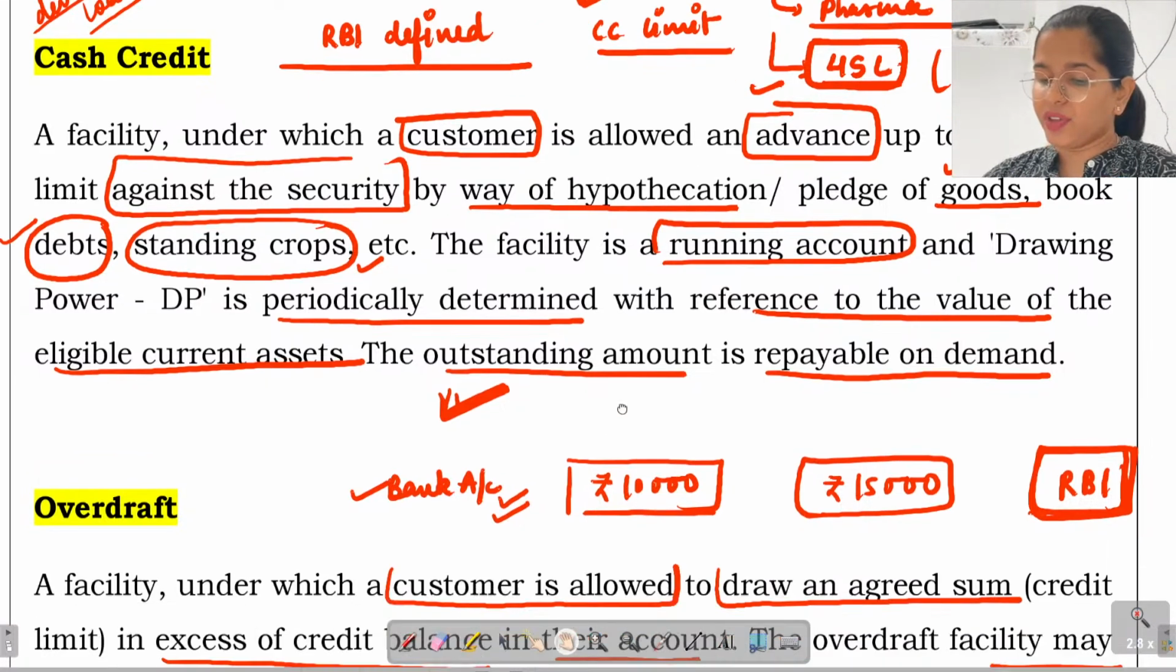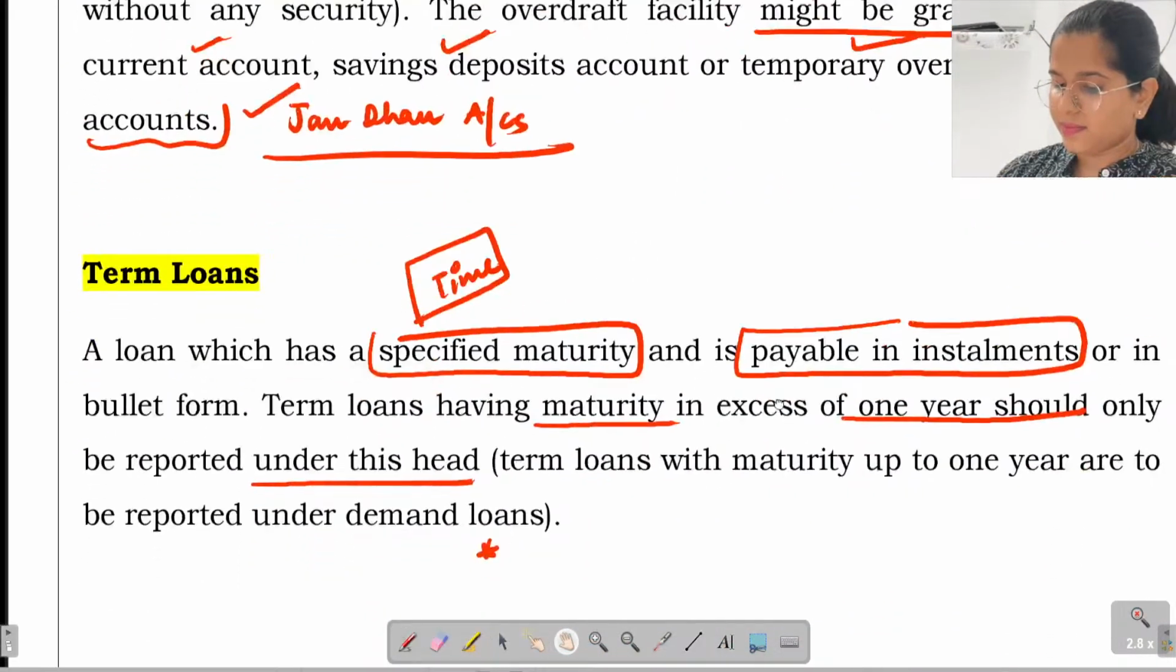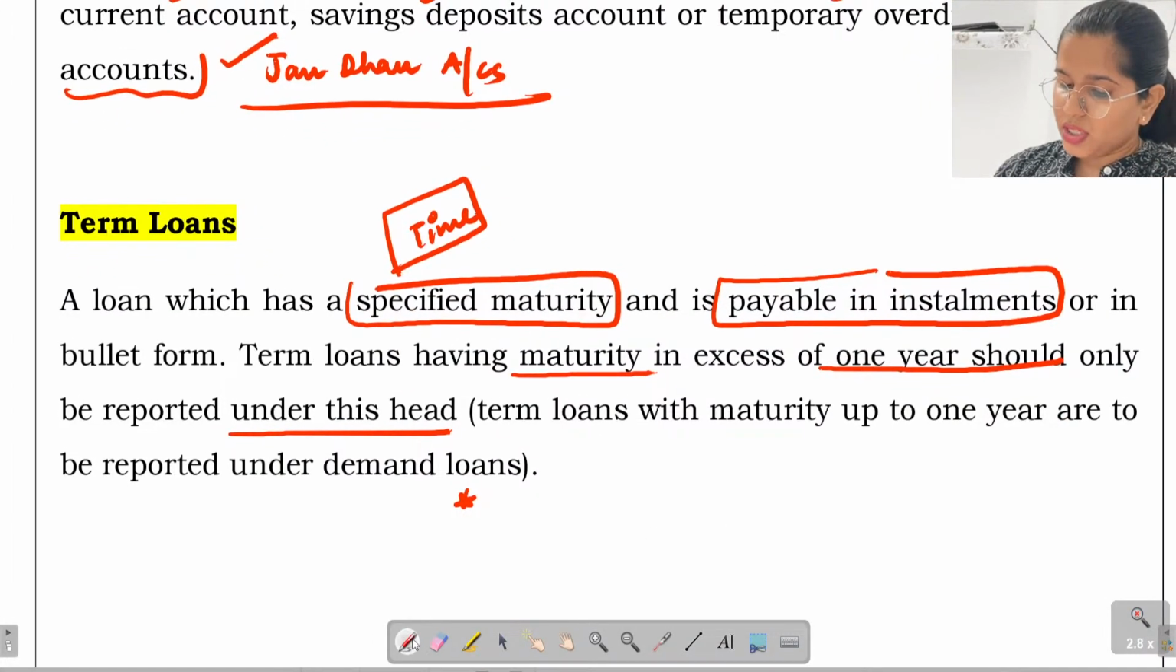ठीक है. Next we have the overdraft. Overdraft क्या होता है? Over here you are allowed to withdraw in excess of what you have in your account. Yesterday also I told you that if you have 15,000 in your account and you are allowed to withdraw 10,000 rupees more, then that is called the overdraft, right? And next we have the term loans. If there is a maturity of a loan in excess of 1 year, that should come under the term loans. Otherwise that is categorized as a demand loan. उसको हम फिर demand loan की तरह categorize करते हैं.